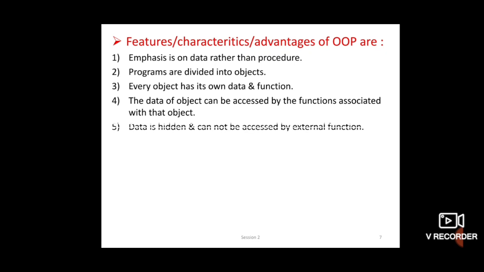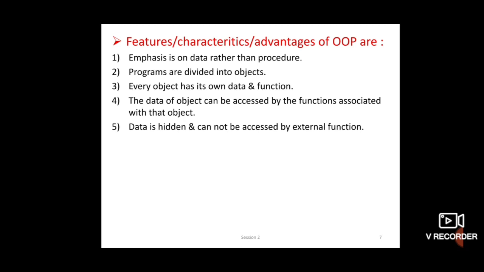Now next is data is hidden and cannot be accessed by external functions. In the previous video, in procedural language, data is not safe compared to object oriented programming language, because if data is declared globally, then any function can change that variable, which is not suitable for other functions.